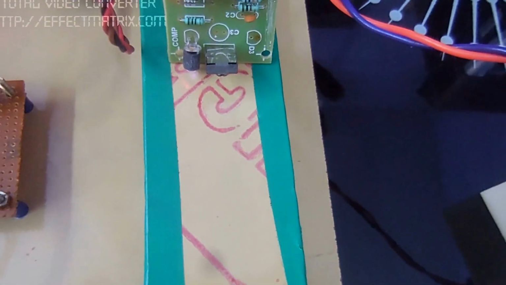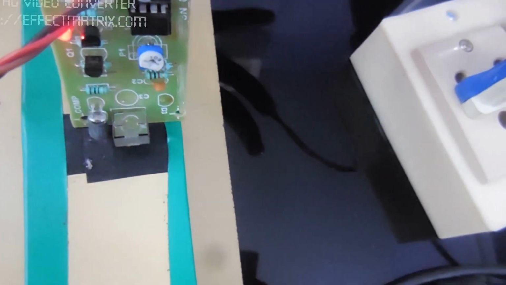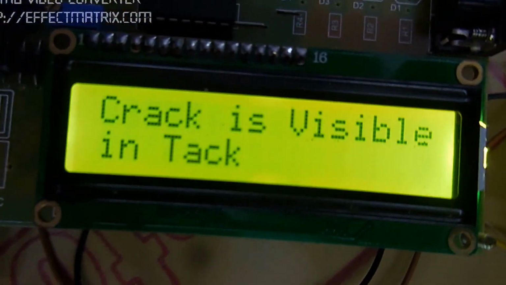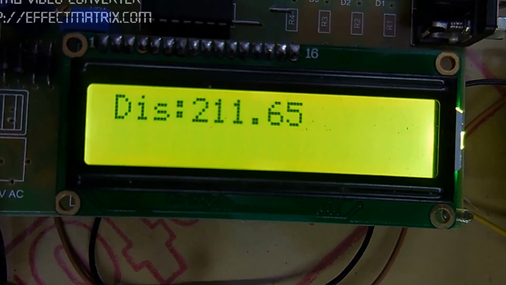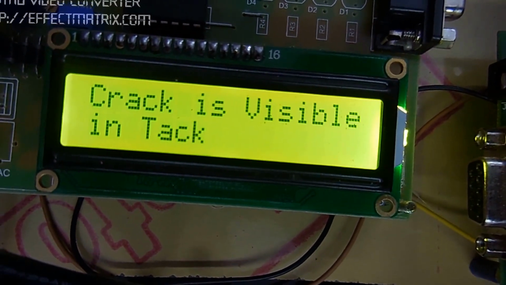First I am moving this IR sensor. See, nothing is displayed on the LCD. If it detects the crack, then the LCD displays that a crack is visible in the track, and it is also updated in the PC by using this wireless transceiver technology.